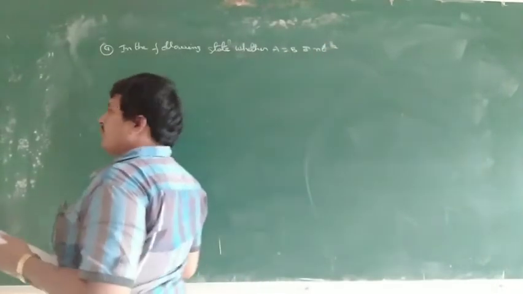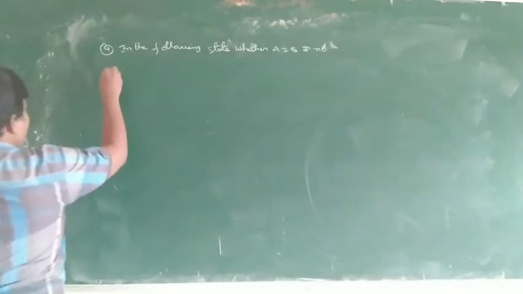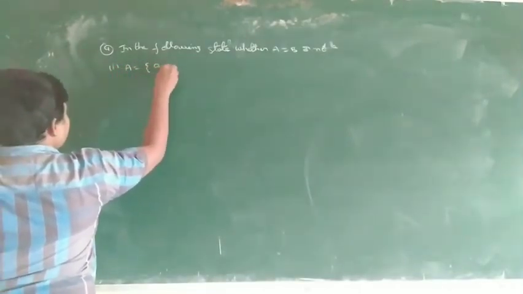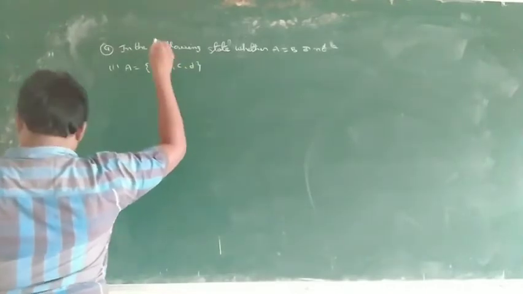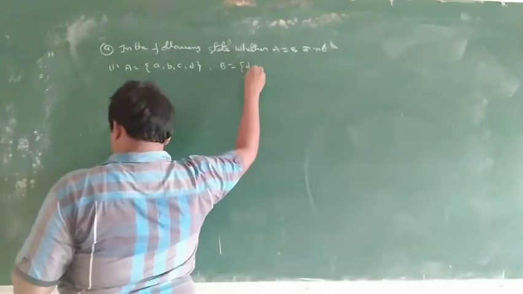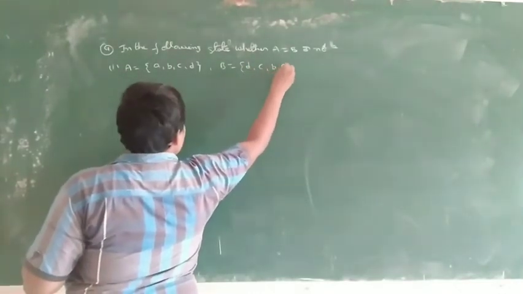Two sets are given, and we check whether they are equal sets or not. The first one: A is equal to {A, B, C, D}, and B is equal to {D, C, B, A}.